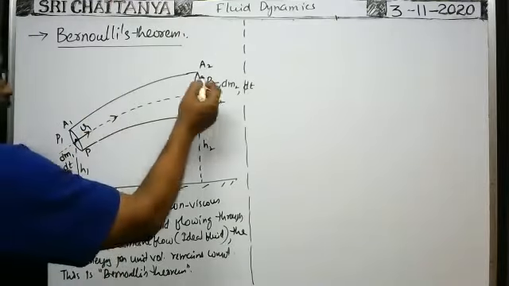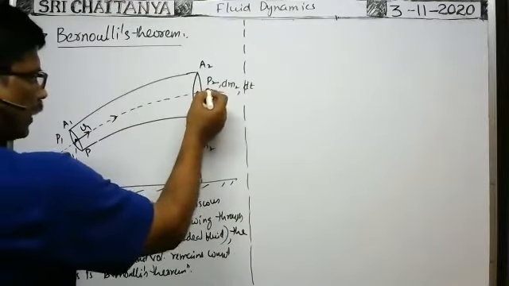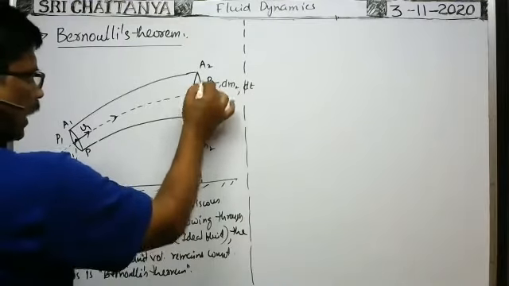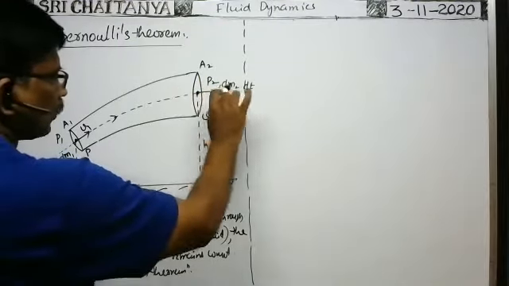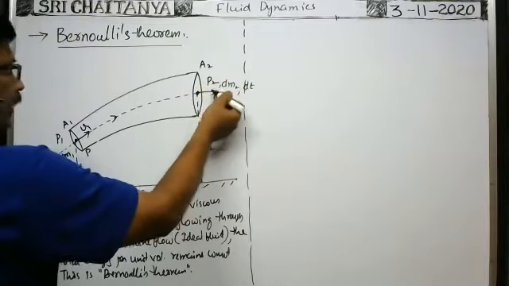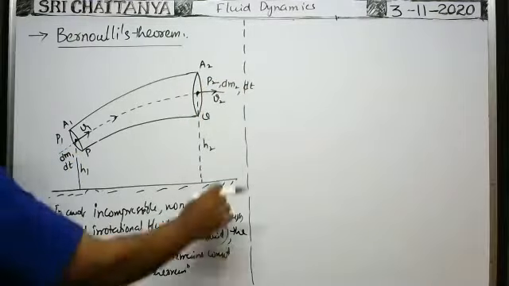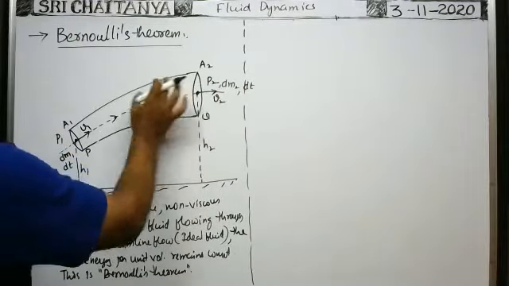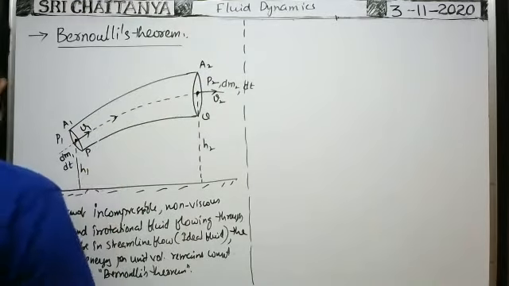But while coming out, due to pressure P2, the force acts on the fluid opposite to the direction of its motion. That's why the work done by the pressure there is negative. So what is the net work done by the pressure difference?